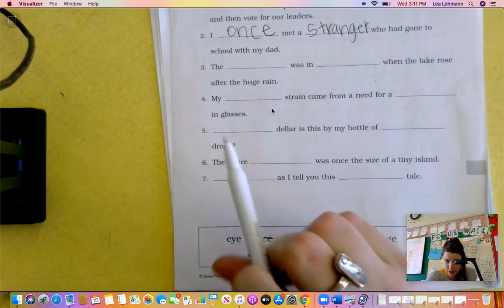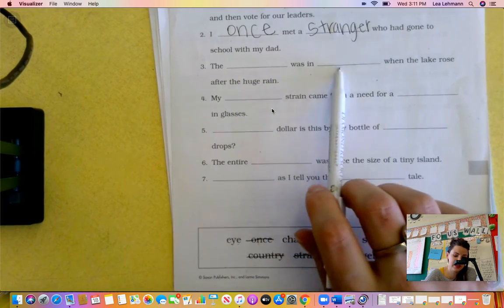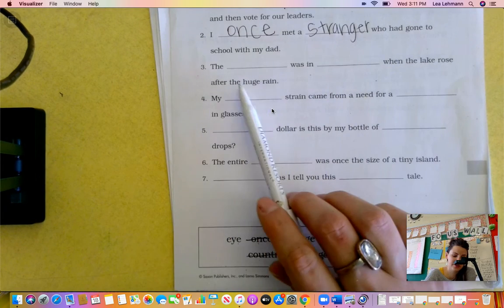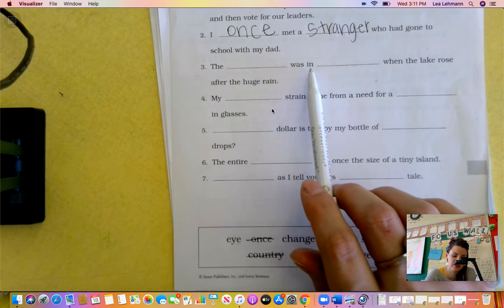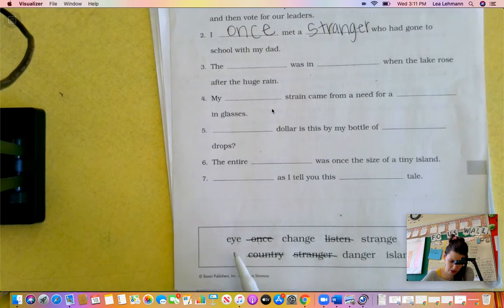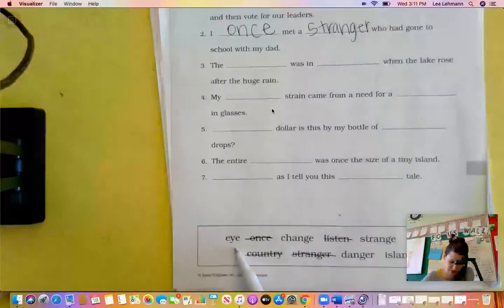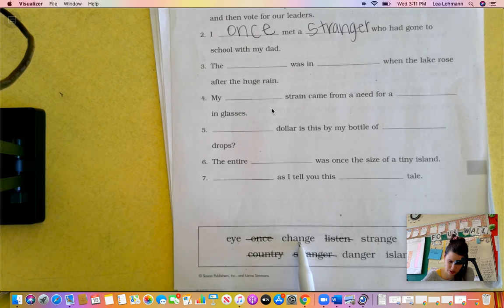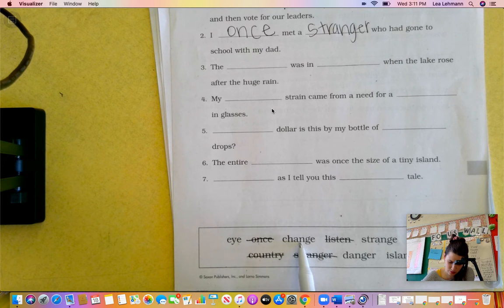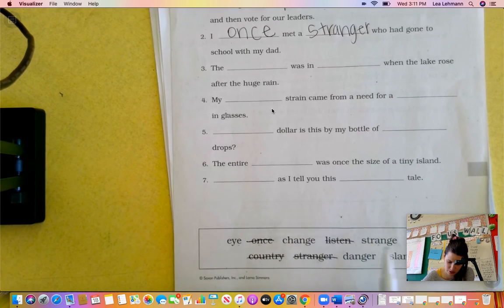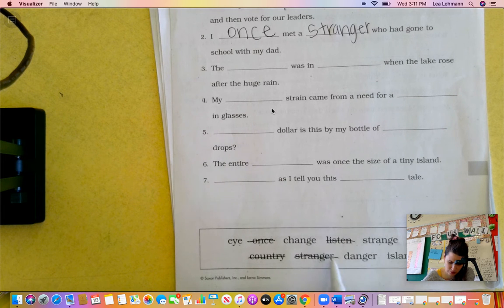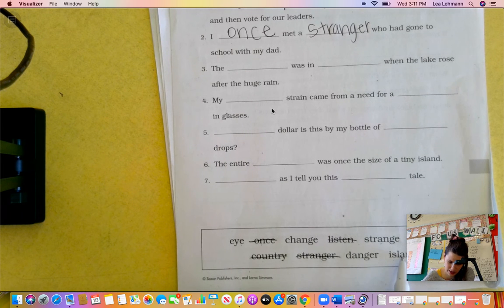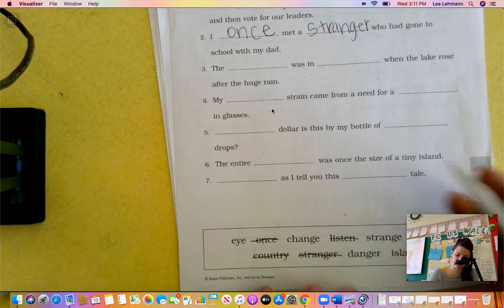All right, number 3 says, the blank was in blank when the lake rose after the huge rain. The blank was in blank. So the I was in blank. That does make sense. The change was in blank. No. The strange was in blank. No. The whose. No. The danger. The island. That is the only one that makes sense for the first blank. So let's just write that one.